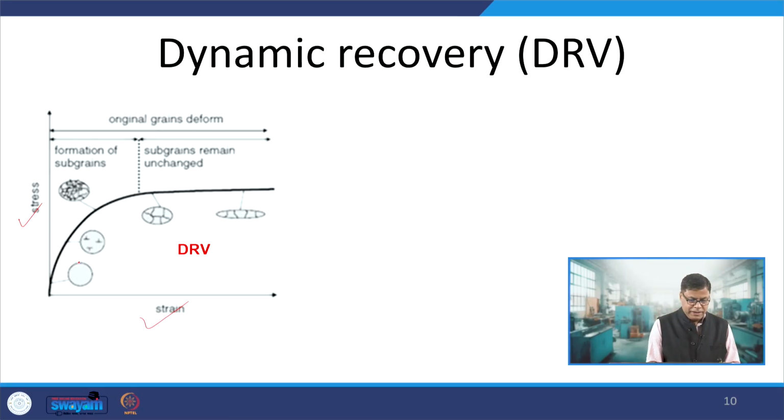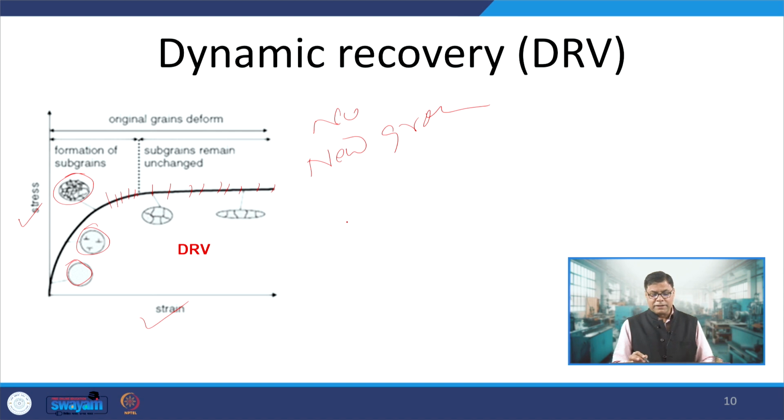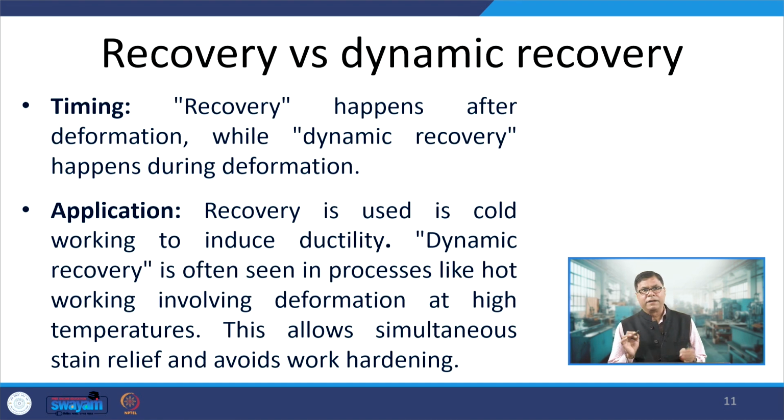Okay, so this is what we can see from this curve, the stress, strain, and here initially there are no dislocations, then due to the deformation dislocations are induced, and then subgrains are formed, and then at a high temperature the dynamic recovery will start here and it will become flat. But you will see in case of dynamic recovery, no new grains are formed. Whatever grains are there, in those grains the dislocations will be induced and they will be annihilated. The new grains are not formed. New grains are formed only in case of recrystallization.